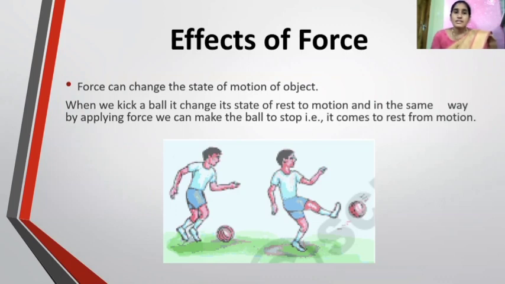The force can change the shape of an object, and also it can change the state of motion of an object, and also the force can change the direction of an object, and also the force can change the speed of an object. Now we will see these conditions by observing examples. First, see this picture.